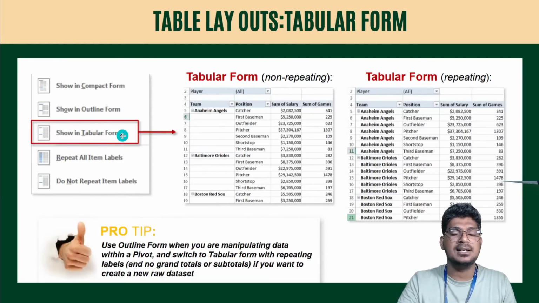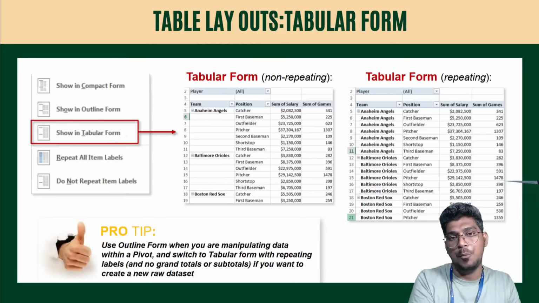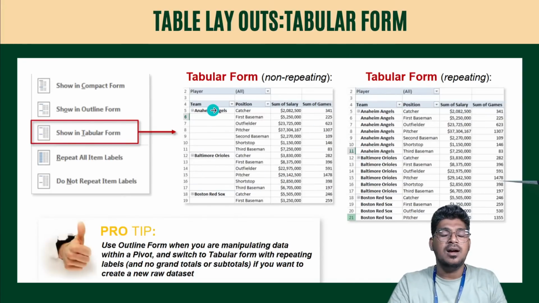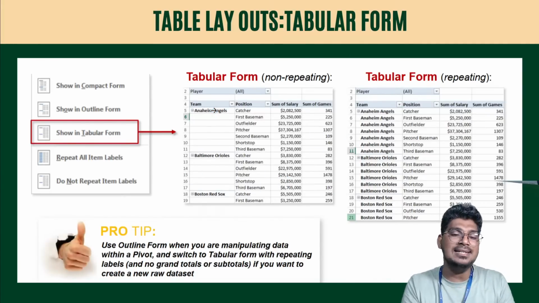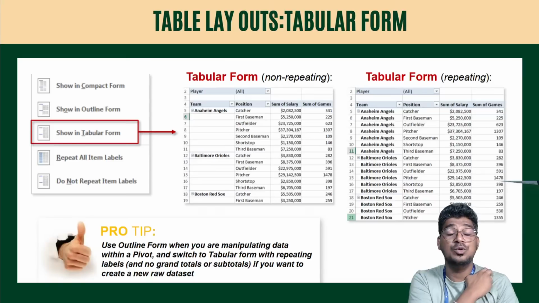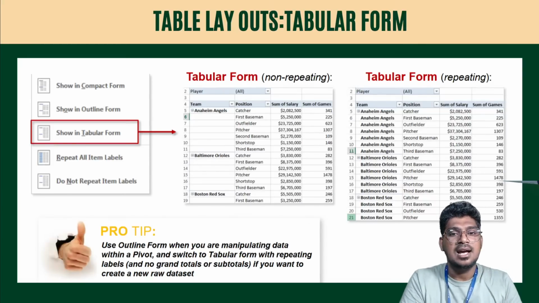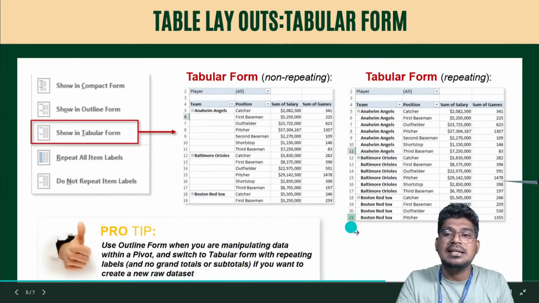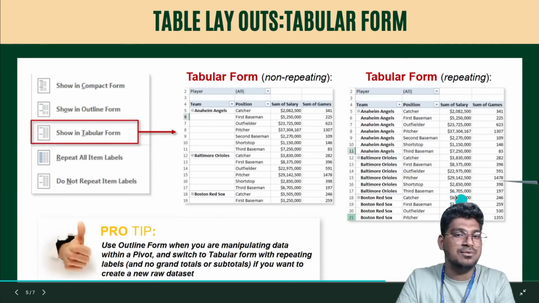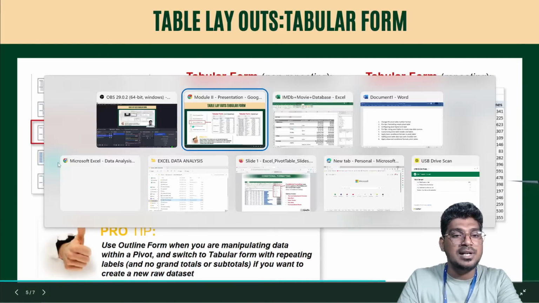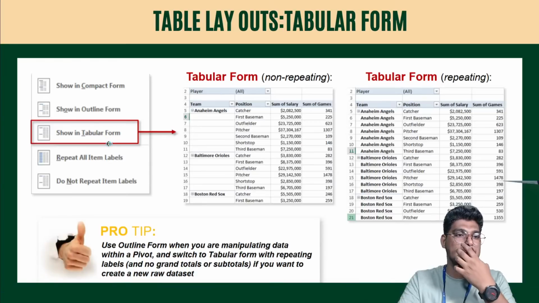Next, move to the tabular format. Show in a tabular format. I already told you there are several options presented here. Normally, I want to copy one data into another existing file, a new column, a new Excel sheet. How can it be possible? With these spaces, this is not pretty good to see. So I want to make this a tabular format, which will be more helpful. For this, there are non-repeating and repeating formats. I want to convert into that. How to make it? That is the most important question right now.